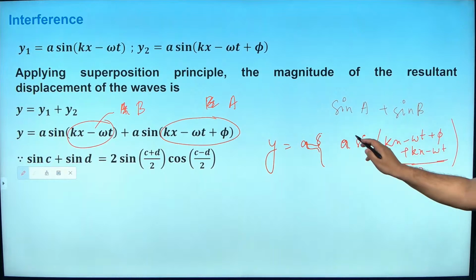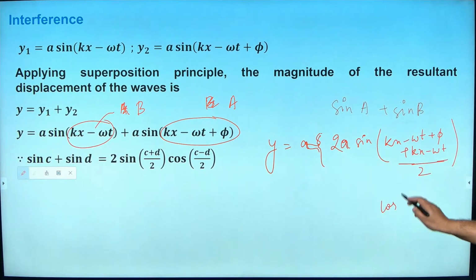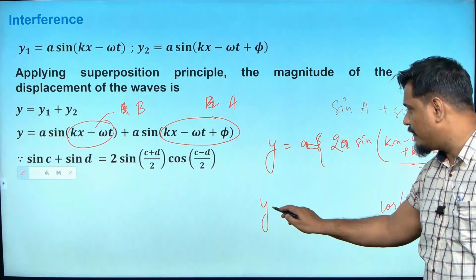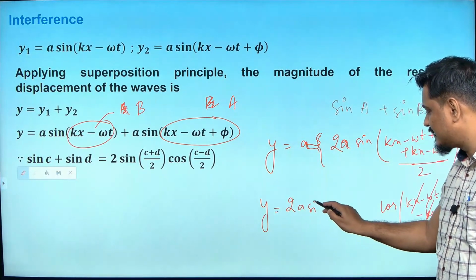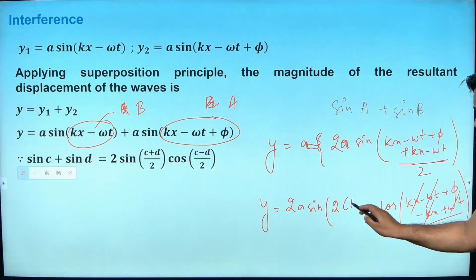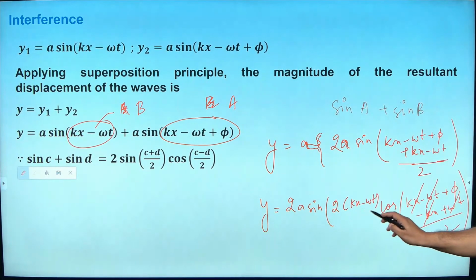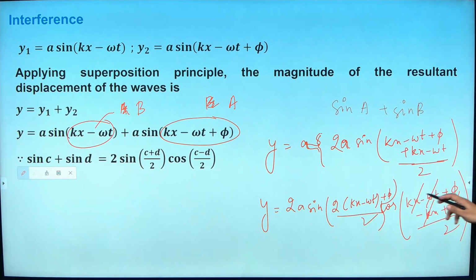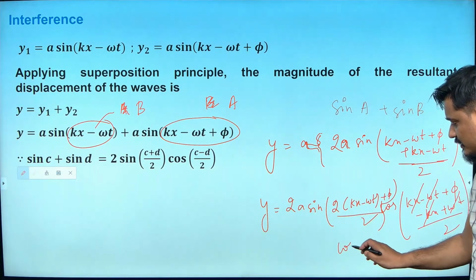And cos, 2 also is there outside, cos of (kx minus omega t plus phi minus kx plus omega t) by 2. Am I right? In the cos term, kx cancels, omega t cancels. Here nothing cancels actually. So what will y become? Y will become equal to 2a sine, I can write 2 into (kx minus omega t plus phi by 2), whole by 2, and in the cos, only phi by 2 will remain, into cos phi by 2.